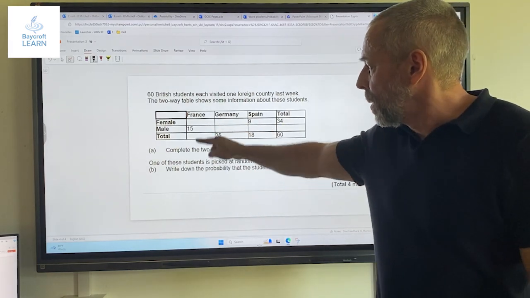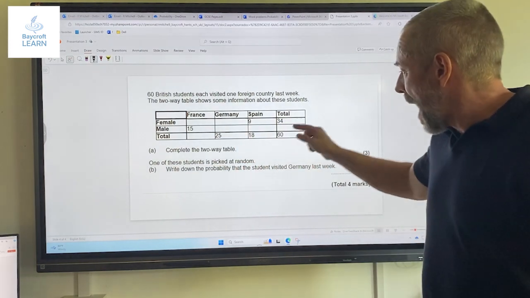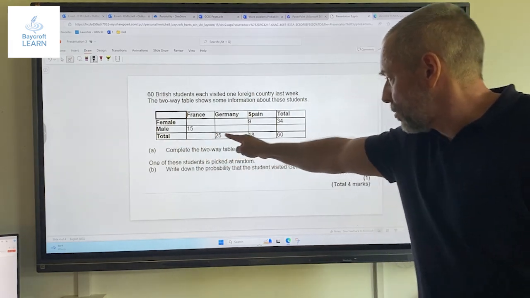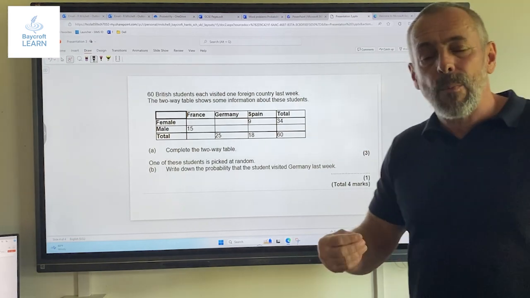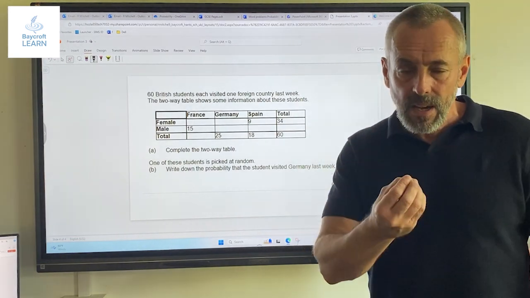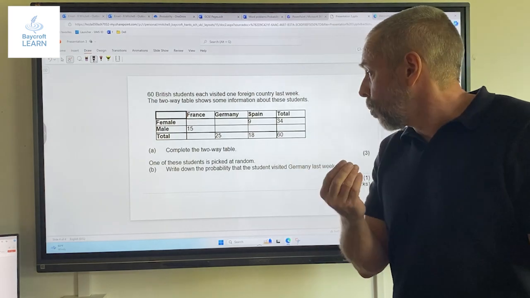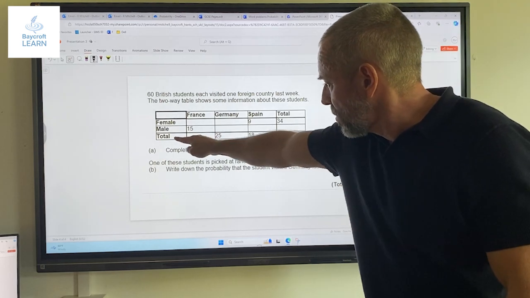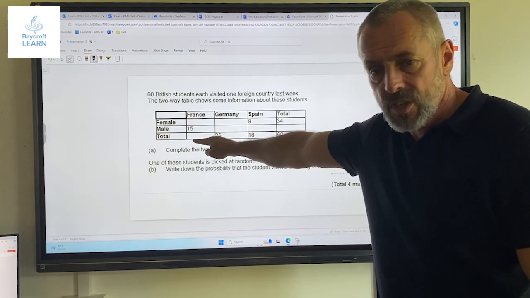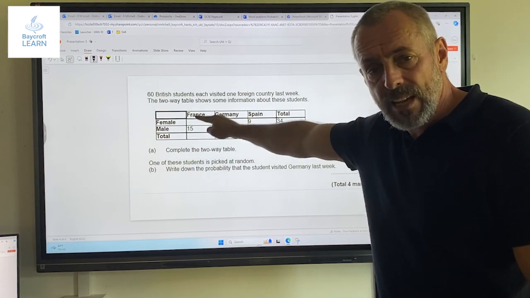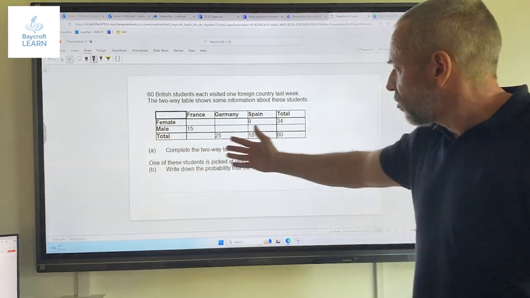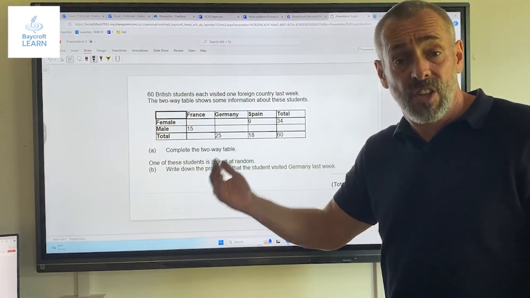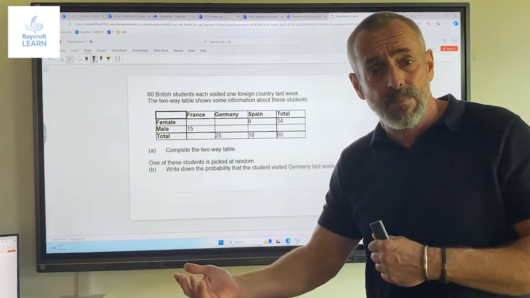First thing that we have to do is complete a two-way table. As you'll remember, we've got totals over here in this column, and we've got totals down here in the row. And we just have to use our adding and taking away skills to find out what those missing numbers can be, okay? So I'm gonna look and I'm gonna think, okay, well, I need to work out this total. This total's missing. Have I got enough information there? No, I haven't. So I'm just gonna look around the table and see where can I find enough information to start filling in some numbers, and we're gonna treat it a bit like a puzzle.